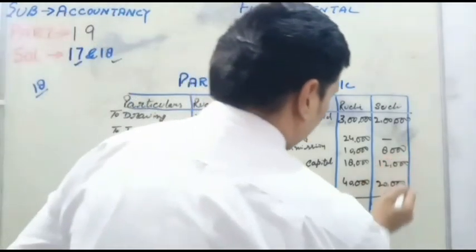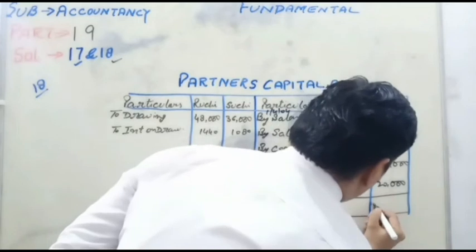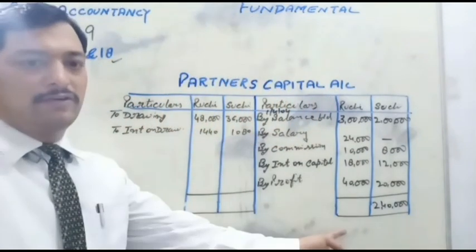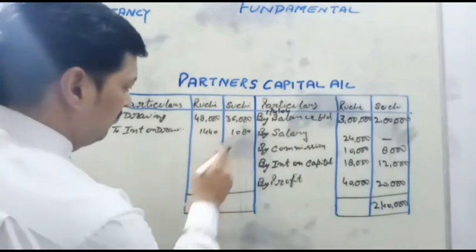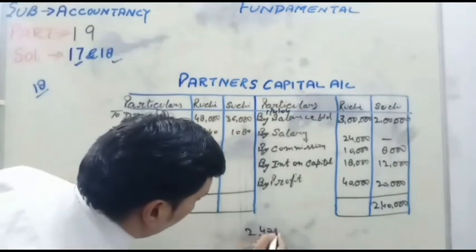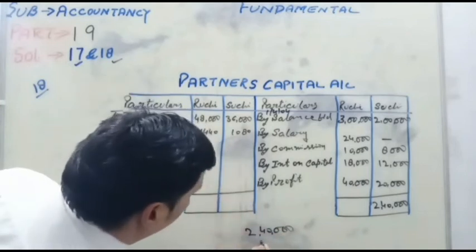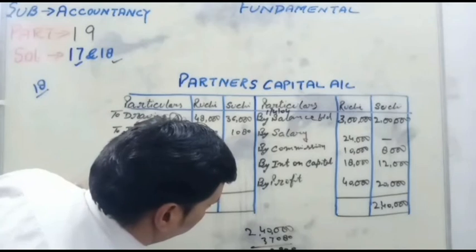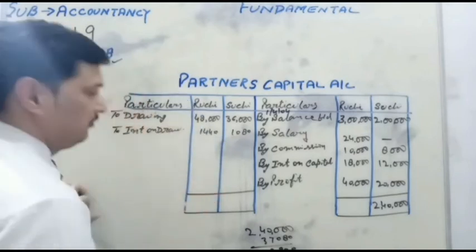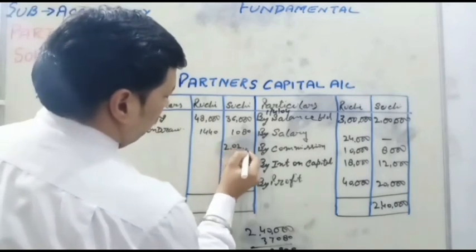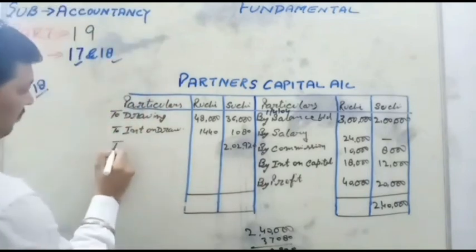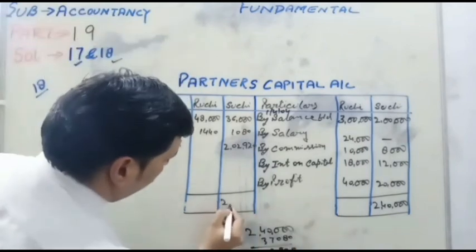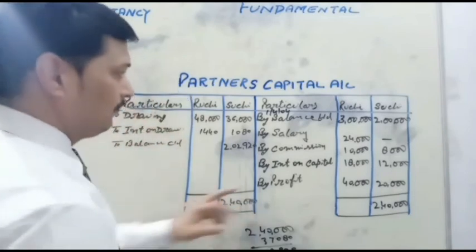First total, 2,20,000 and 2,40,000. Check now this calculation. 2,40,000 deduct 37,080 gives 2,02,920. This will be balance c/d, the new balance of the partner, and the balancing total is 2,40,000.